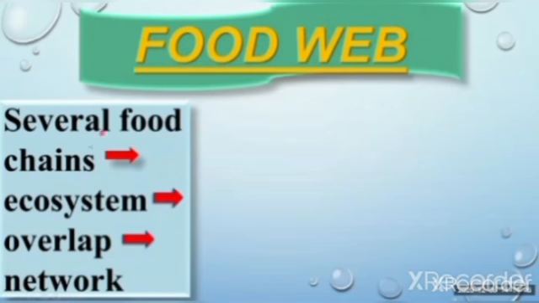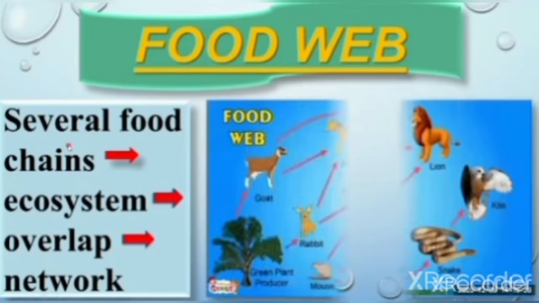These several food chains, you are very familiar with them. Food chains are a simpler version of the feeding relationship in which there was only one producer, then one primary consumer, one secondary consumer, and one tertiary consumer. But when these several food chains overlap, they form a network which is the food web. So just like a food chain, everything is not so simple. So here's a difficult part of the feeding relationship, you can see in this picture.